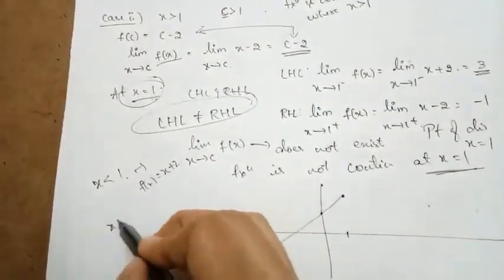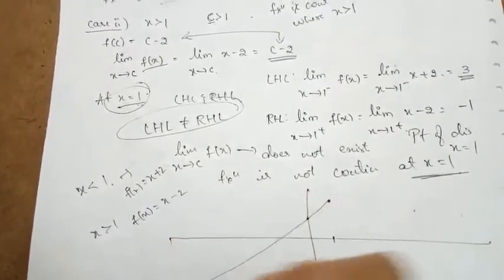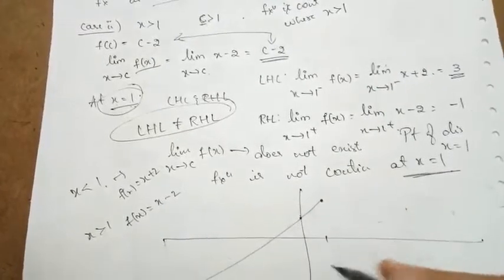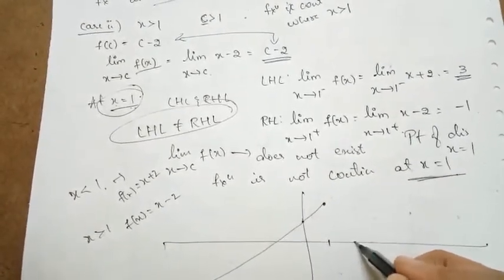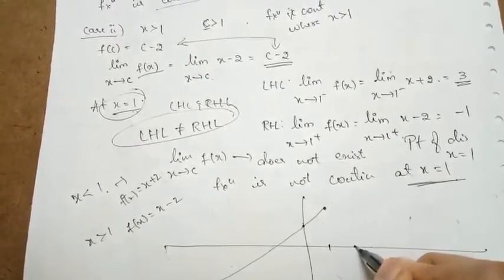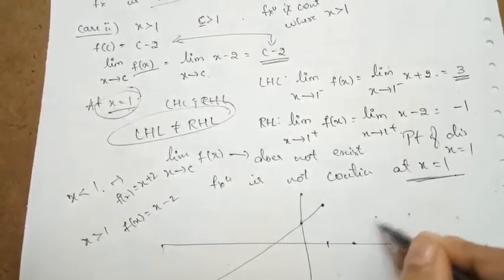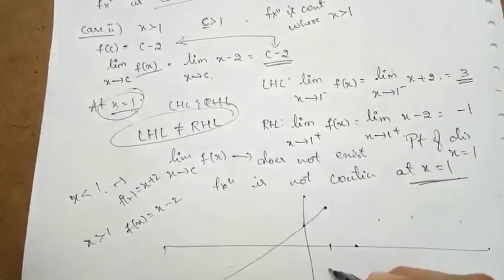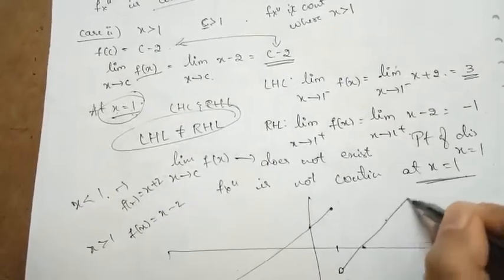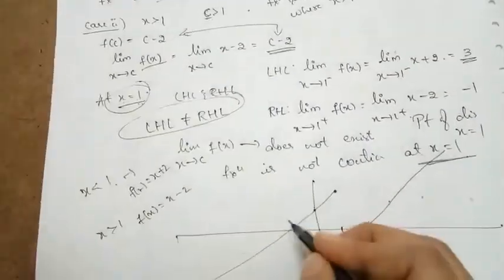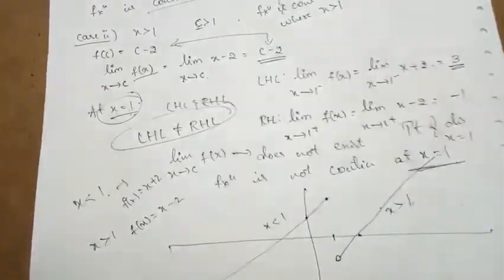When x is greater than 1, the function was x minus 2, with 1 not included. If I choose 2, it is equal to 0. If I choose 3, it is equal to 1. So the graph of the function will be like this, where 1 is not included. For x less than 1, it will be this graph. When x is greater than 1, it will be this graph.